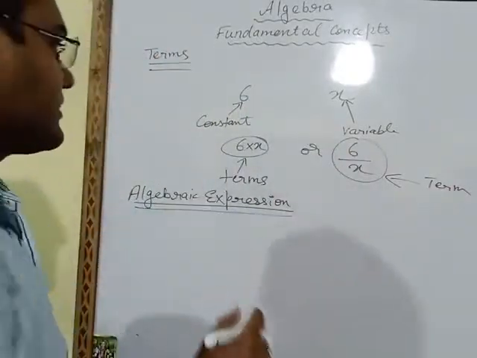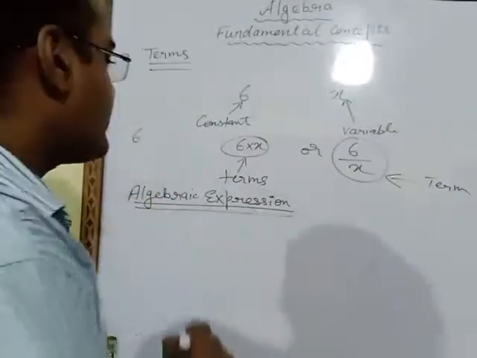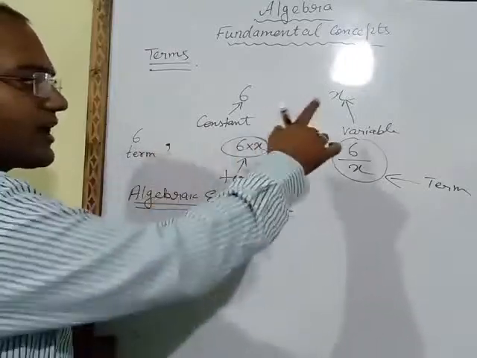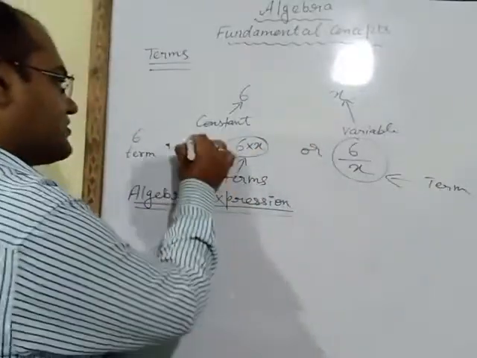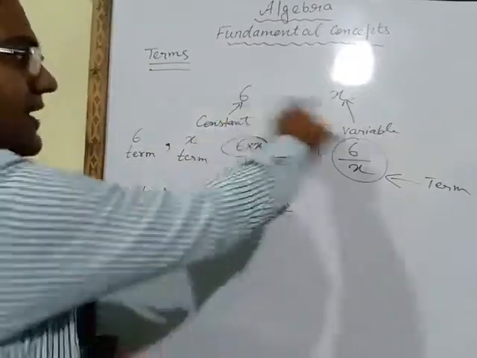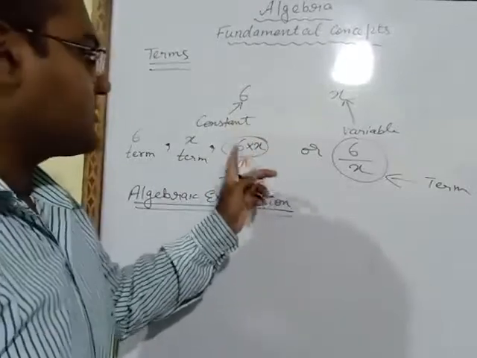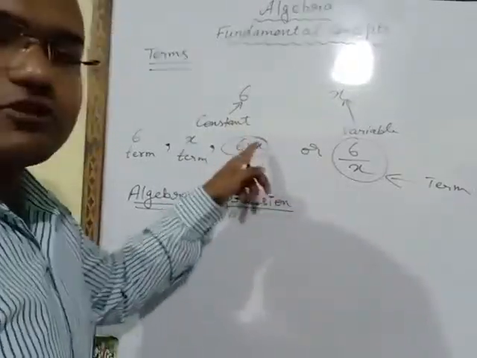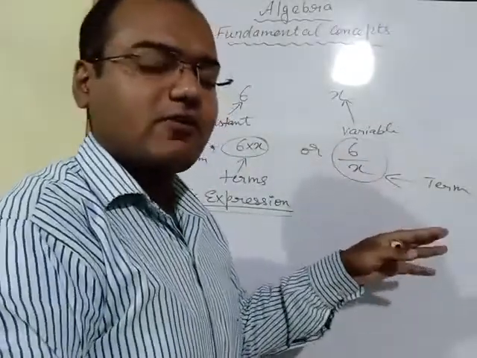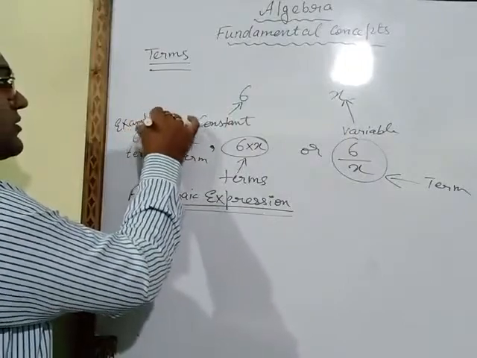If we take only 6, 6 is also a term. If we take only x, then x is also a term. If we combine these two with the multiply sign, as I have written here, 6 into x, then this full value 6 into x is also a term. 6 divided by x is also a term. So these are the examples of terms.